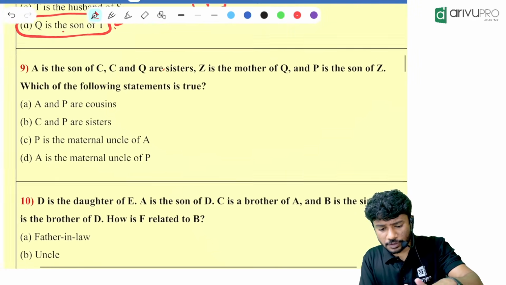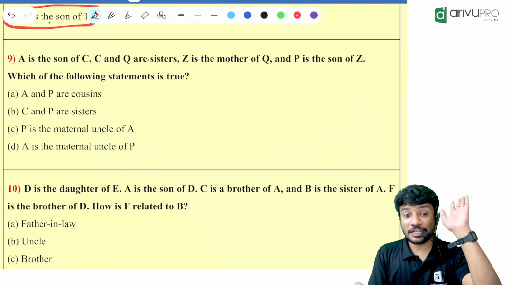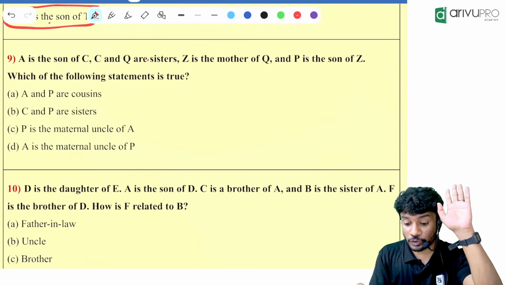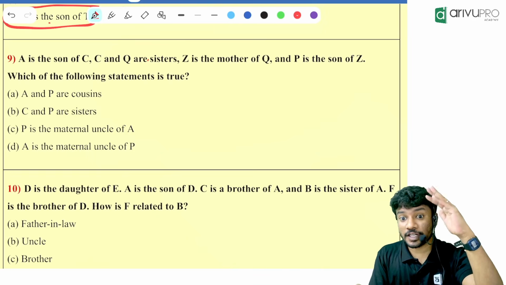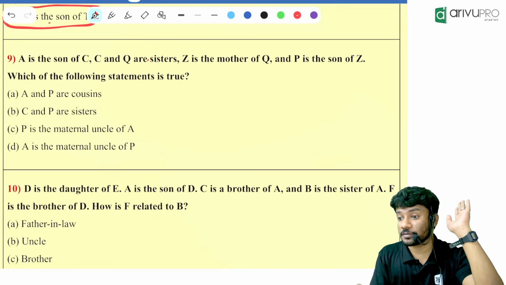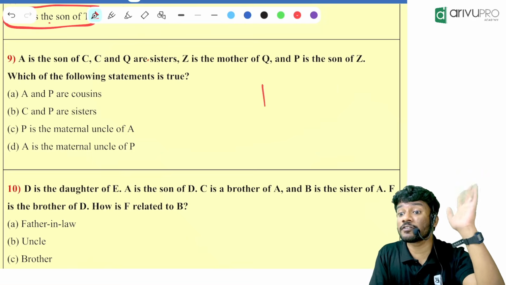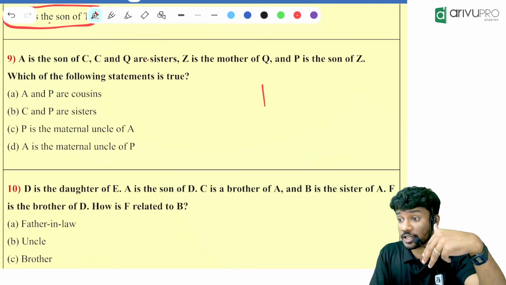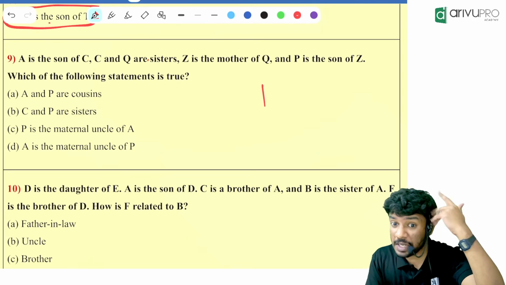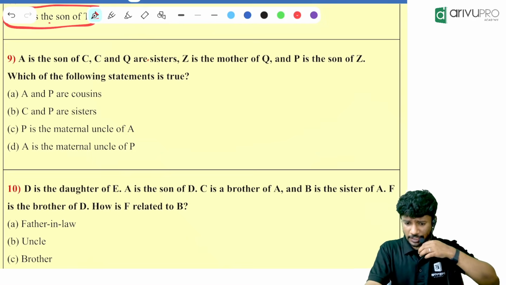This question, have a look at it and try to tell me the answer. One interesting fact is that most of the wrong questions in the past came from this chapter because of gender issues. Like we will put a box and a circle, but they will give the relations wrongly in the question, the father, then the siblings relation and all. Many wrong questions were there in the past. You will also see a few of them here.